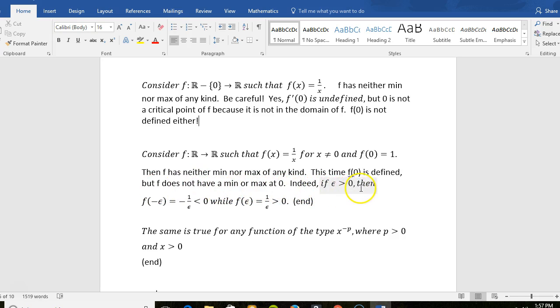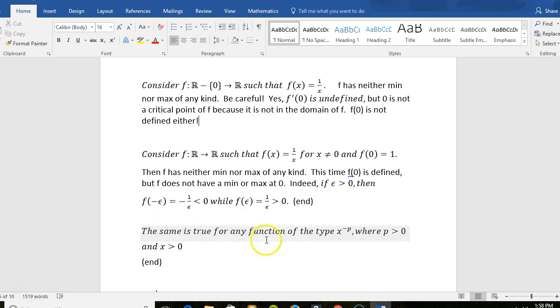If epsilon is some positive number, then f of negative epsilon will be a negative number, namely negative 1 over epsilon by this definition up here, whereas f of positive epsilon will equal this number by the same definition. And so anybody to the immediate left of 0 will be negative, anybody to the immediate right of 0 will be positive. So 0 is neither a min nor a max, and the party is spoiled for x equals 0.